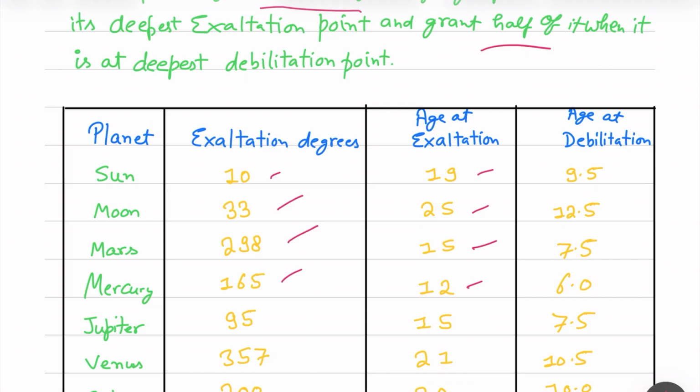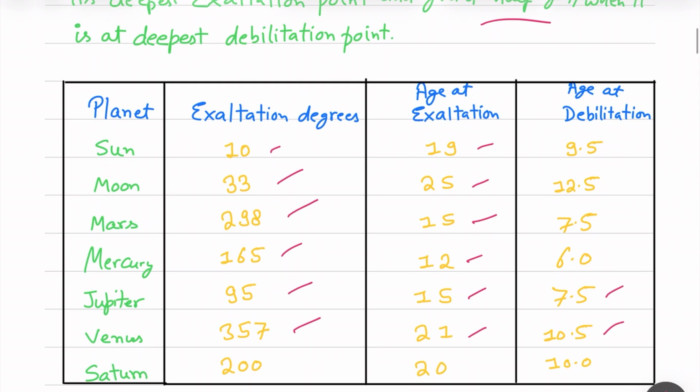Jupiter exalts in Cancer at 5 degrees, so it is 95 degrees. And the age granted by Jupiter at deepest exaltation is 15 and at deepest debilitation is 7.5. Similarly, Venus exalts in Pisces at 27 degrees, so it is 357 degrees, and the age granted by Venus at deepest exaltation is 21 and at deepest debilitation is 10.5, half of what is given at exaltation.